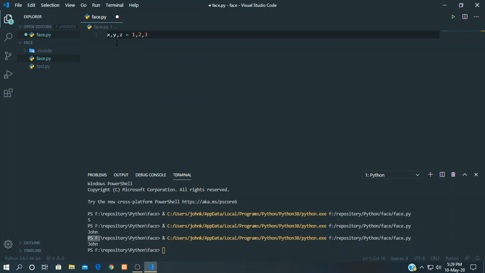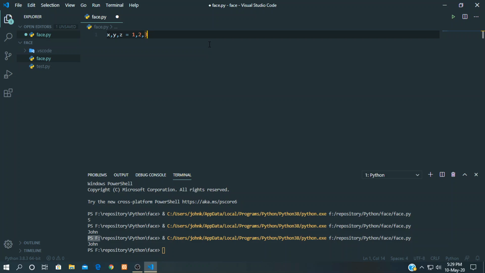So the x variable contains 1, the y variable contains 2, and the z variable contains 3.